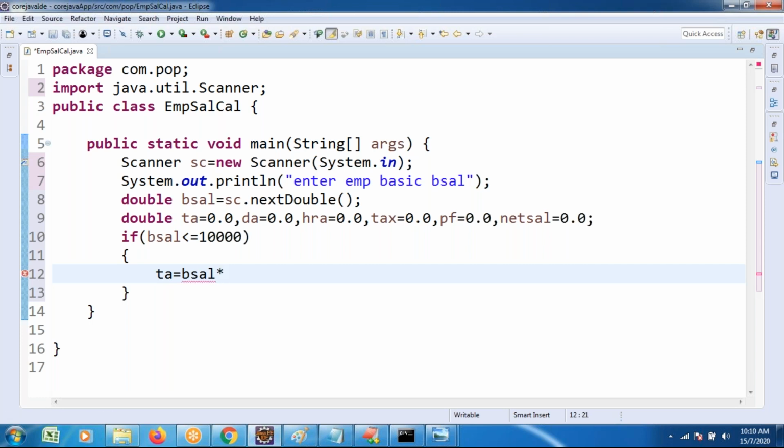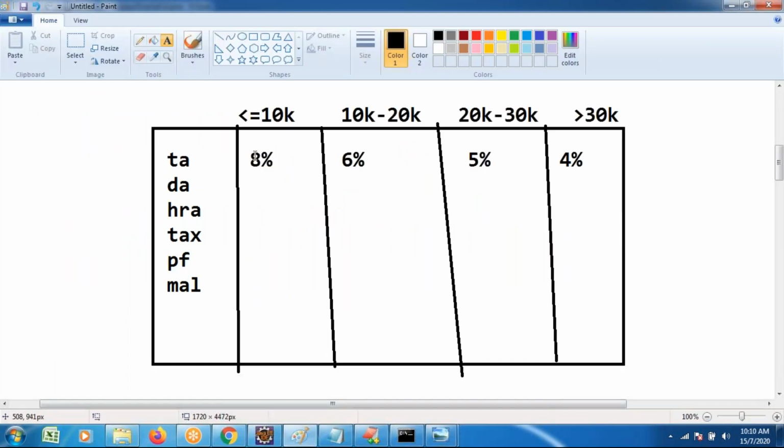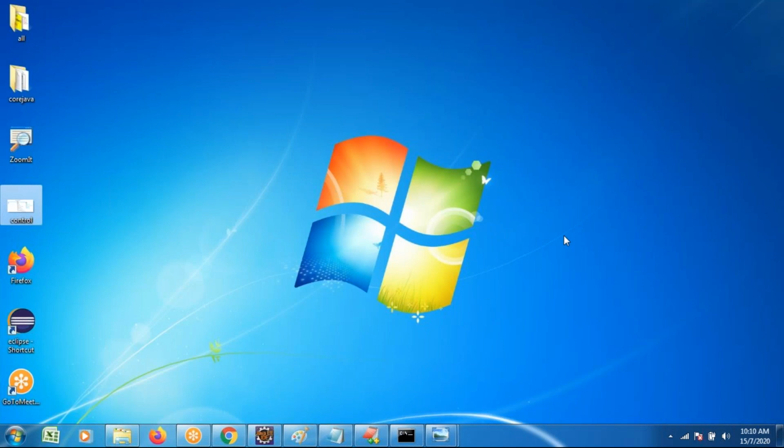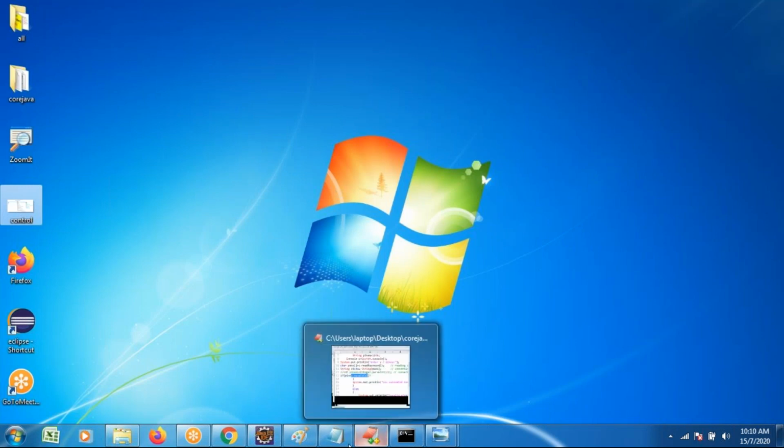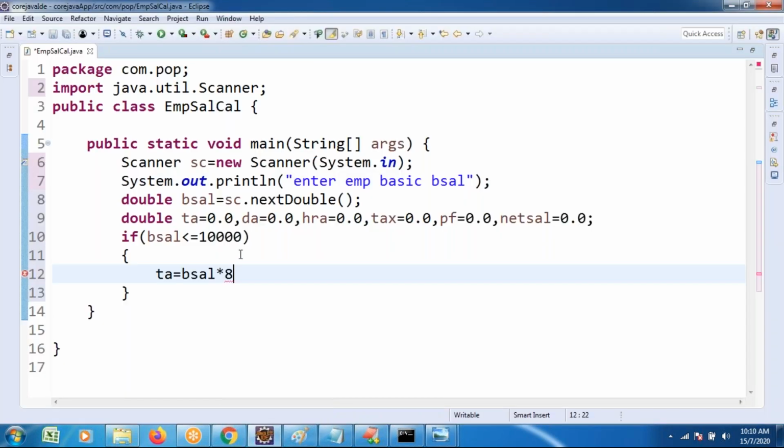Suppose they're giving the TA percentage as 8%. Observe. Suppose basic salary is 5,000. We wanted to calculate the 8%. What do we have to do? Basic salary into 8 by 100. 8% that's right, 8 by 100 we can take. Otherwise, 0.08 also you can take directly, you can calculate.